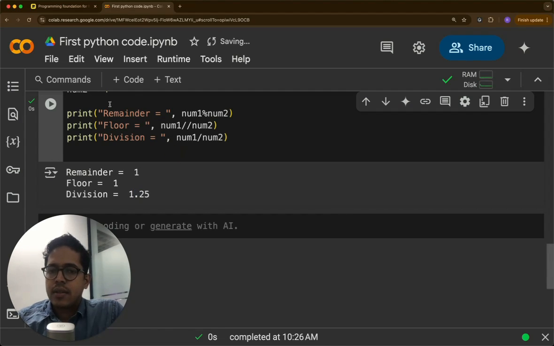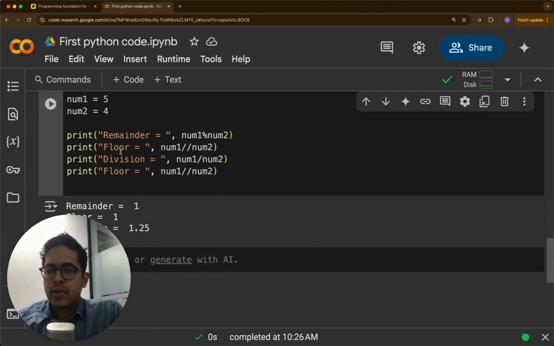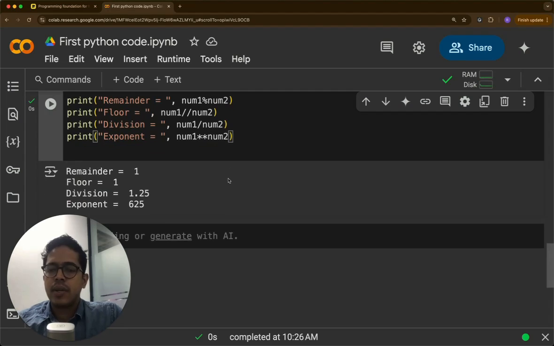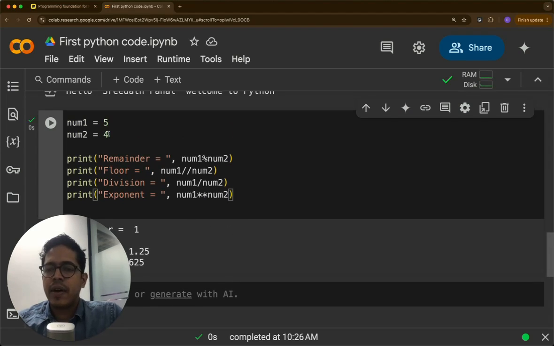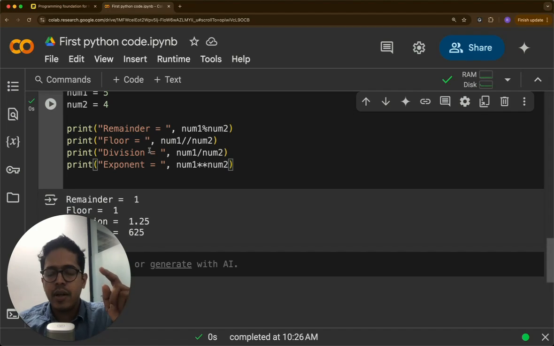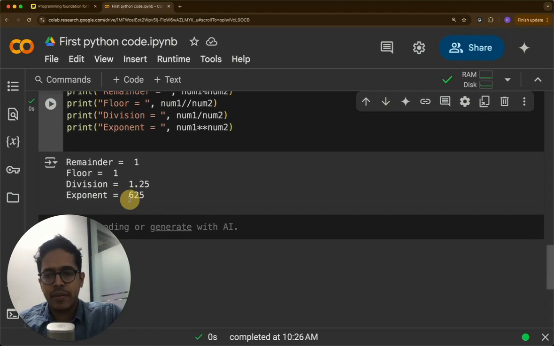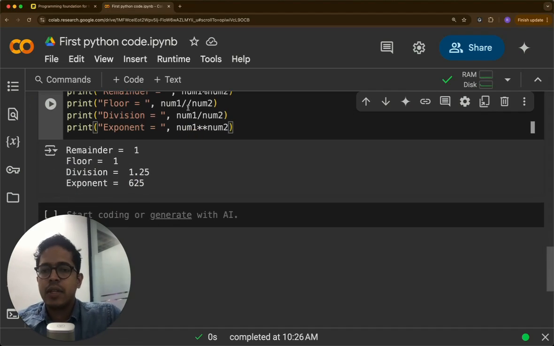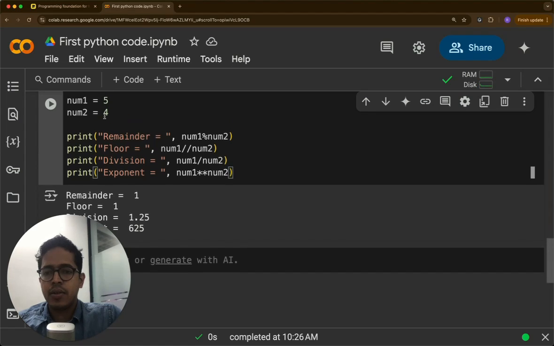The other one is exponential. So here it is 5 raised to 4. So 5 times 5 times 5 times 5. So 25 multiplied by 25, which will be 625. So this is exponential. So these are the basic arithmetic operators. You can have minus, you can have plus, but those are elementary.